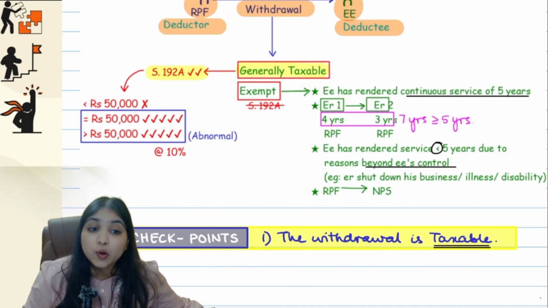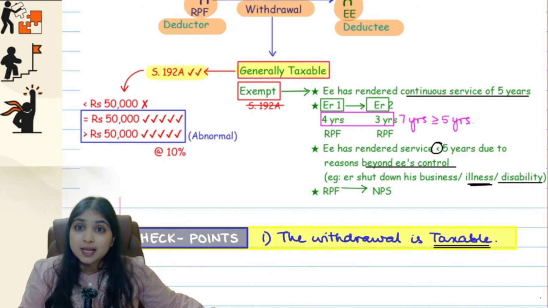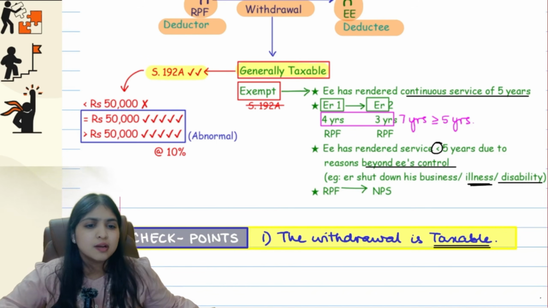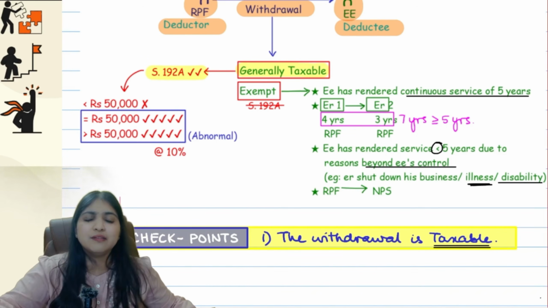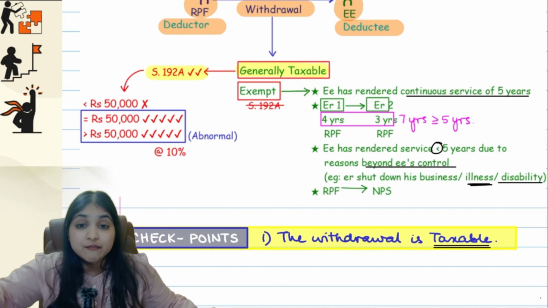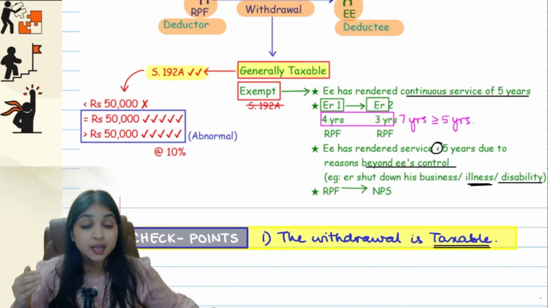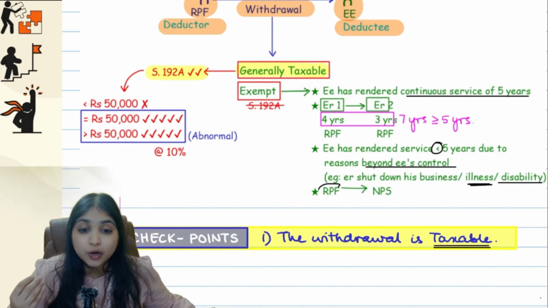Or let's say the employee fell sick, or employee is suffering from a disability. So in all these cases, yes, the employee worked for less than 5 years, but the reason was beyond his control. So in such cases, guys, even though he worked for less than 5 years, it's okay. When you withdraw the money from RPF, it will be exempt only for you. Okay. Then comes the fourth situation. Whatever money is there in RPF, you withdrew the money and you put it into NPS.